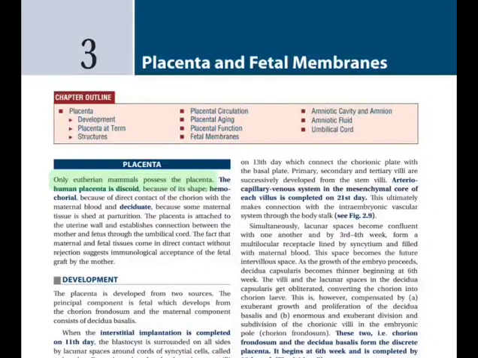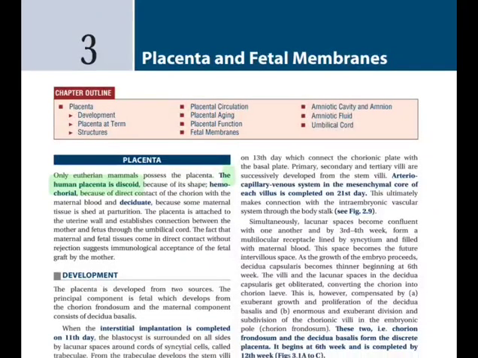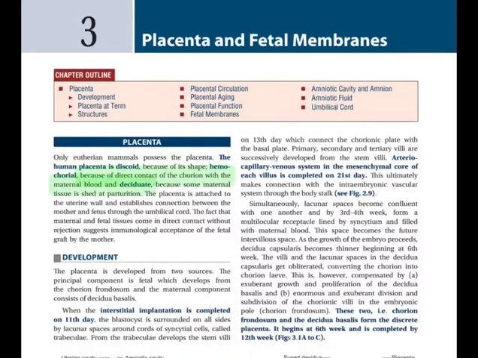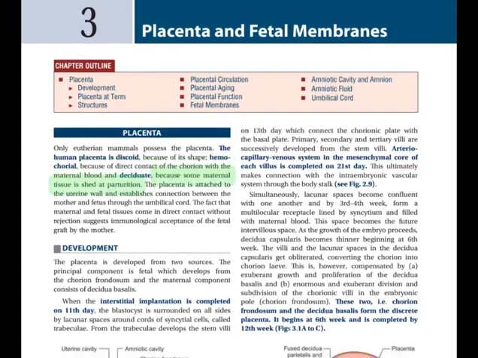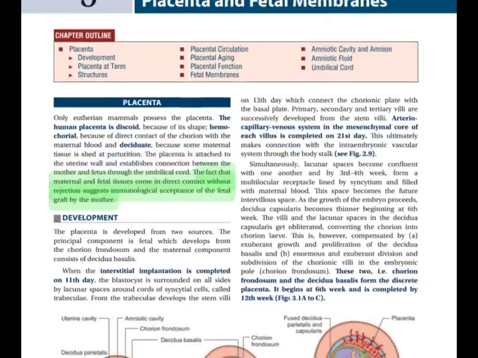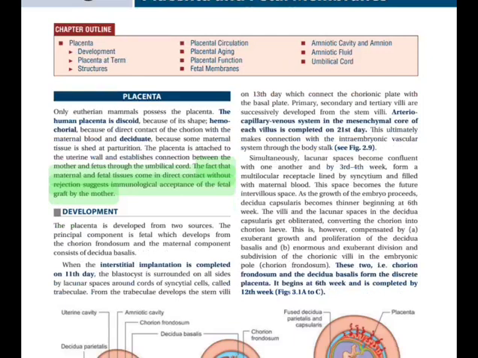Mammals possess the placenta. A human placenta is discoid because of its shape, hemochorial because of direct contact of the chorion with the maternal blood, and deciduate because some maternal tissue is shed at parturition. A placenta is attached to the uterine wall and establishes connection between the mother and fetus through the umbilical cord. The fact that maternal and fetal tissues come in direct contact without rejection suggests immunological acceptance of the fetal graft by the mother.